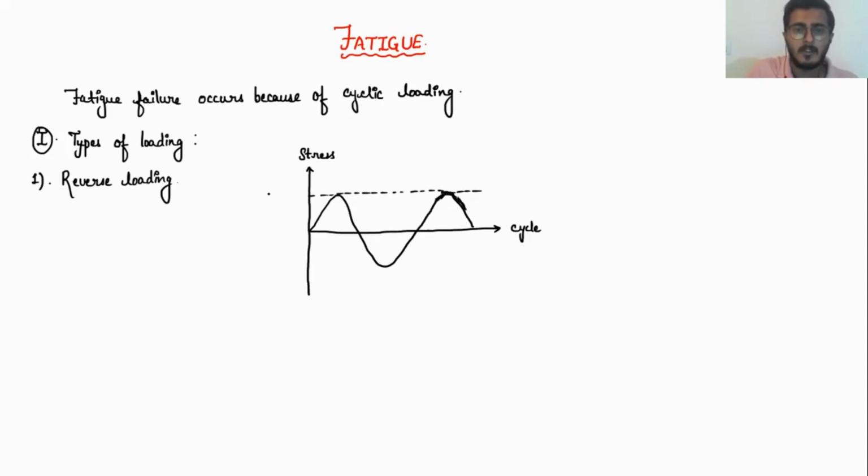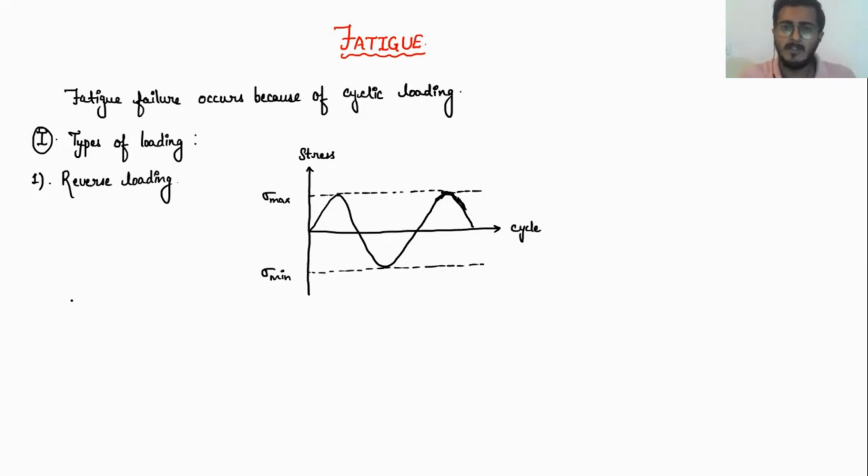This is my sigma max value, and this position represents the sigma minimum value.